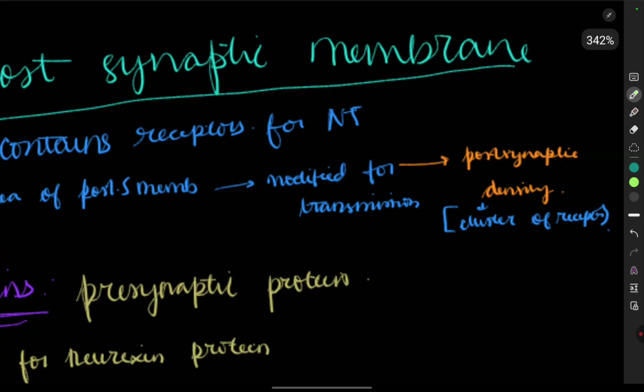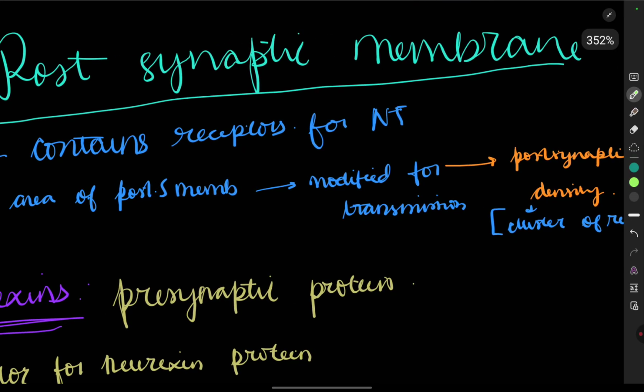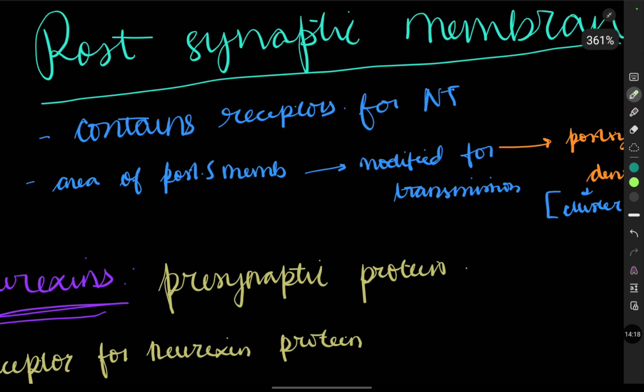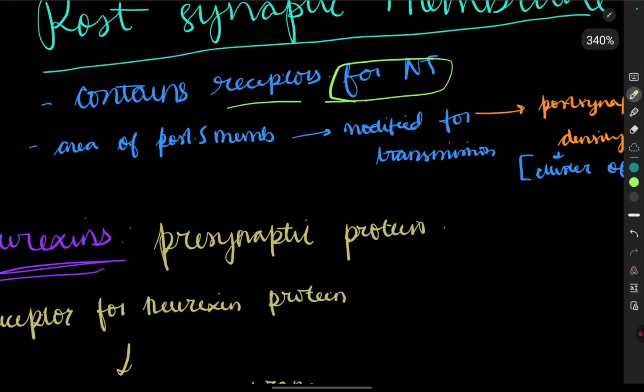Now we are going to see the postsynaptic membrane. We already saw the presynaptic membrane. It contains receptors for the neurotransmitters, for binding of the neurotransmitter and for conformational changes.